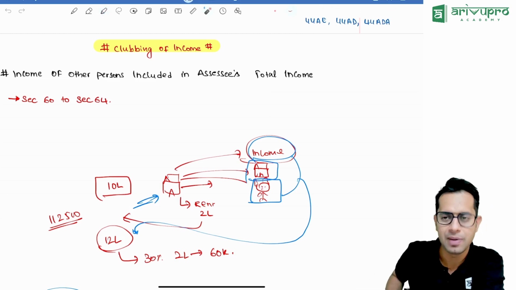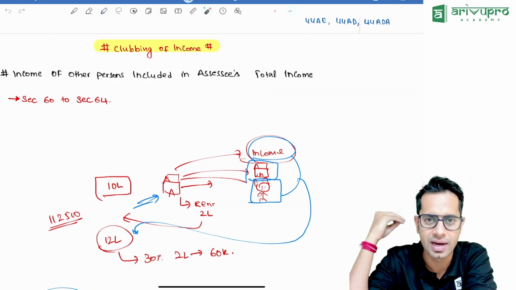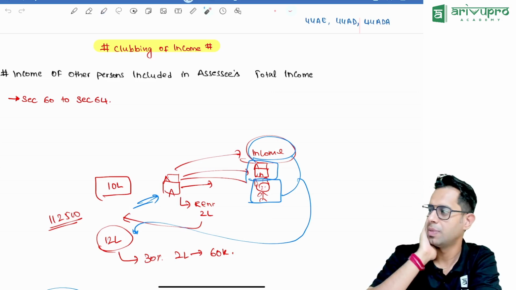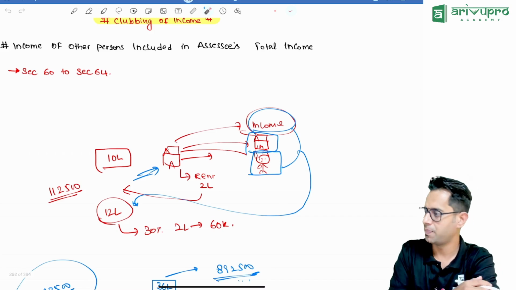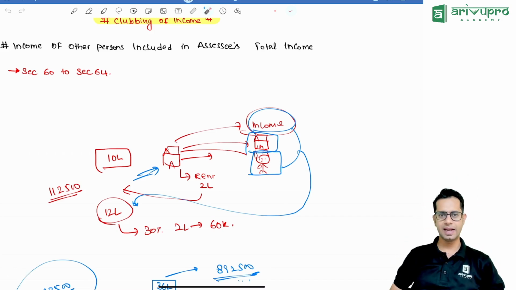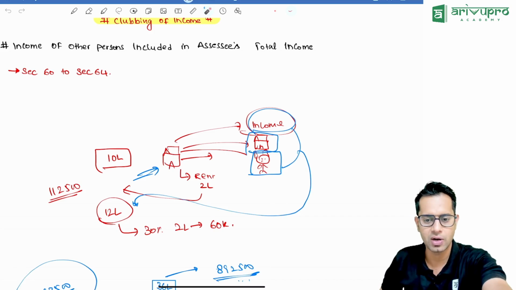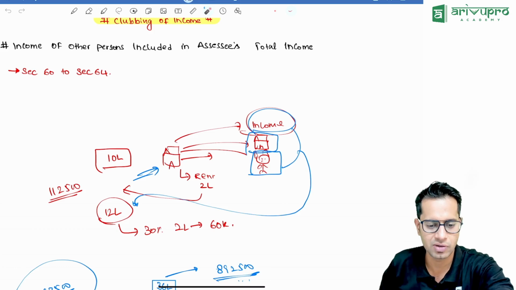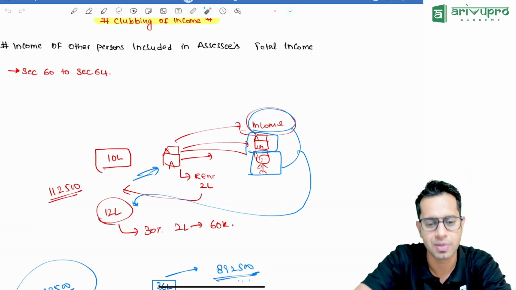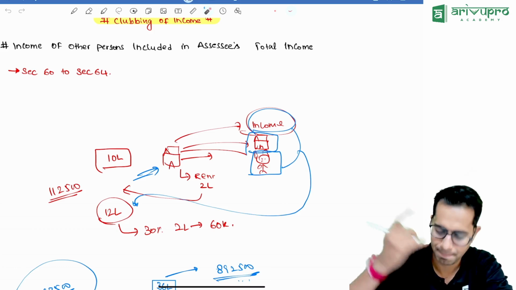So today we'll be completing the discussion on direct taxes, and from Monday onwards we will do indirect taxes. Indirect taxes I'll not take much time because it is very simple and easy to understand. Indirect taxes will be starting from Monday.